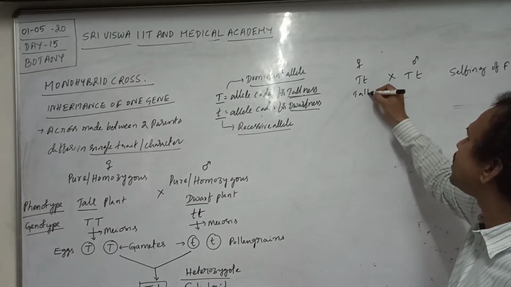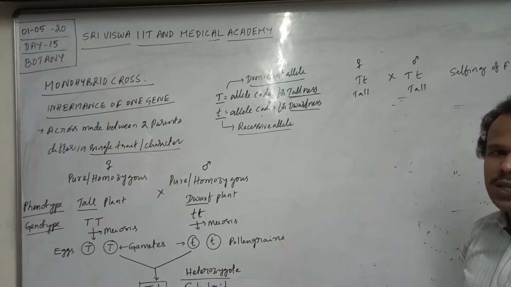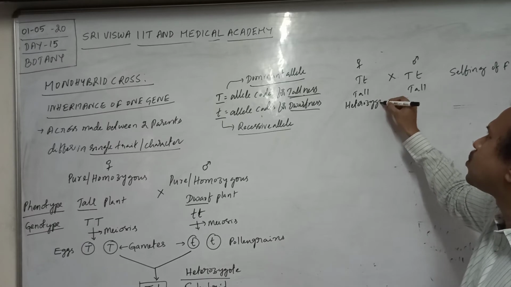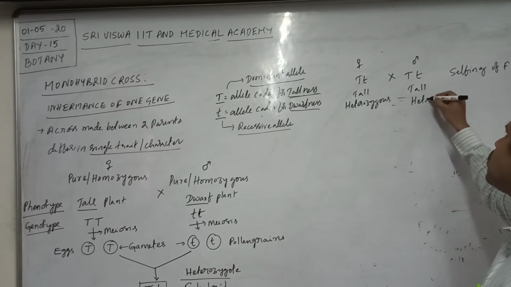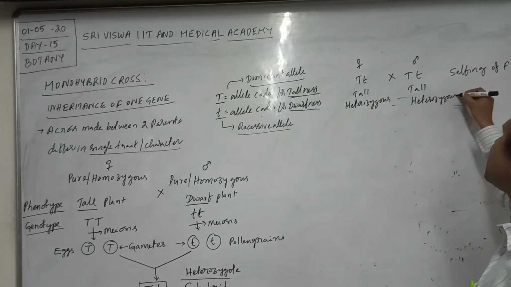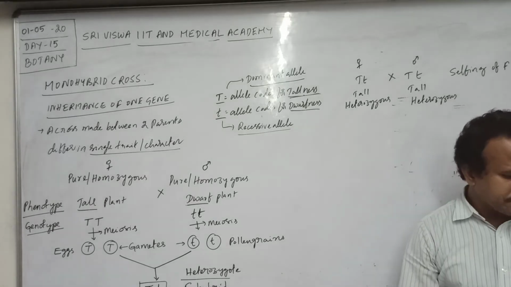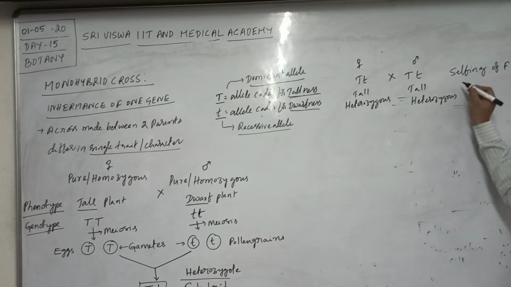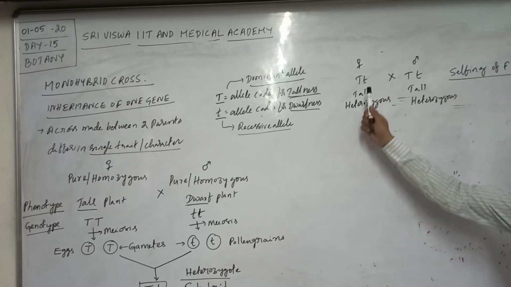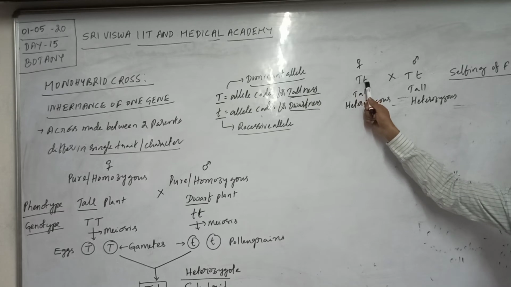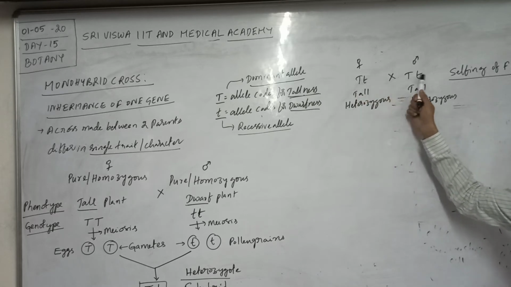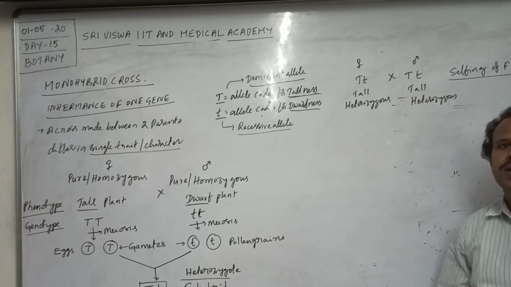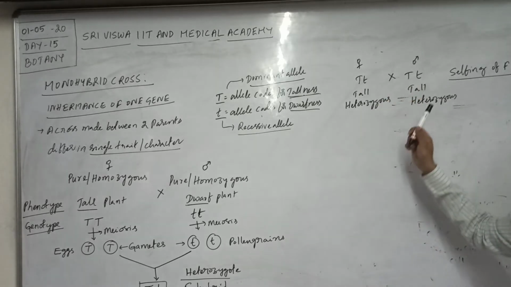The phenotype of F1 is tall. But is this homozygous tall or heterozygous tall? This is heterozygous tall, and this is also heterozygous tall. Very important. Both female and male parents have the same genotype and the same phenotype.